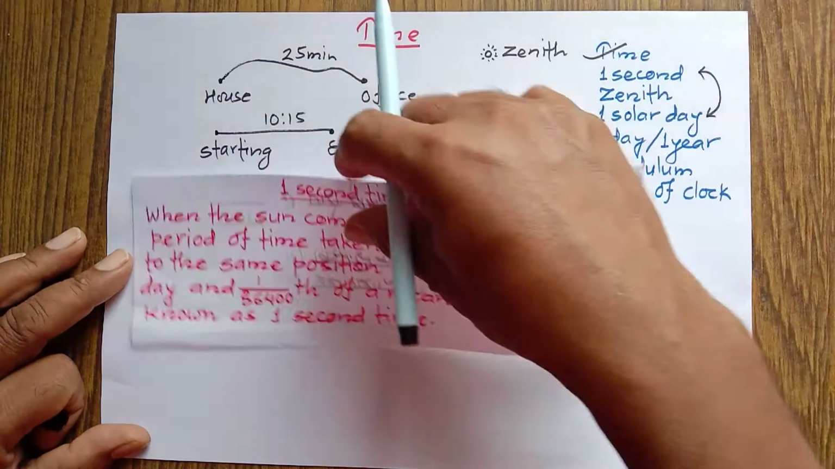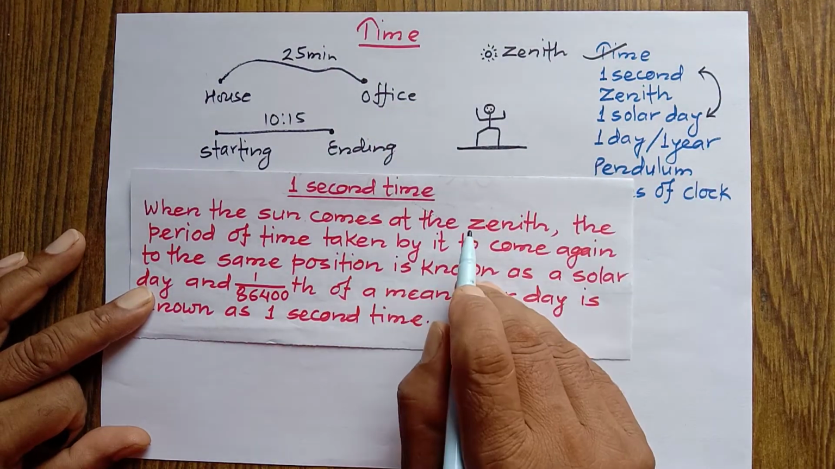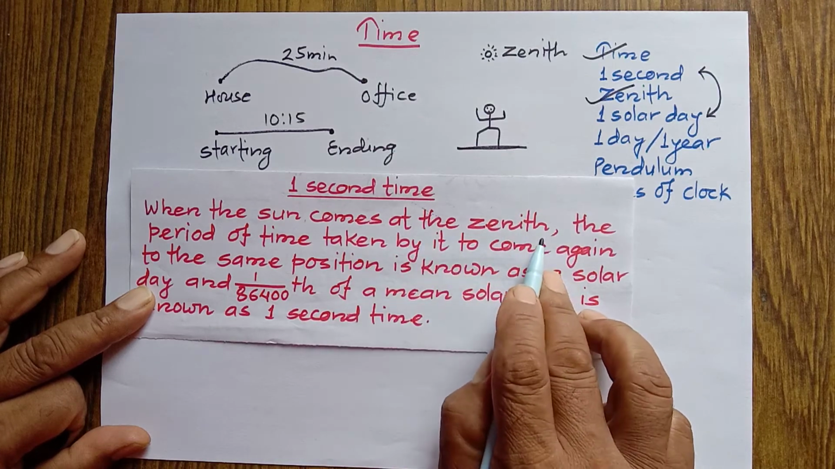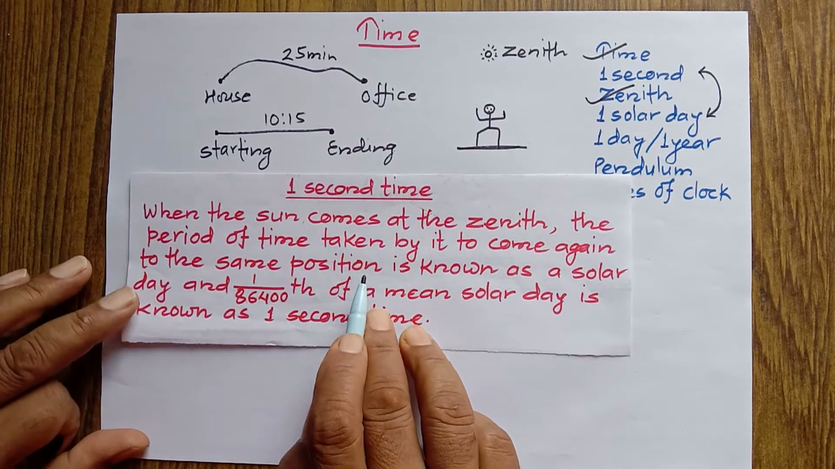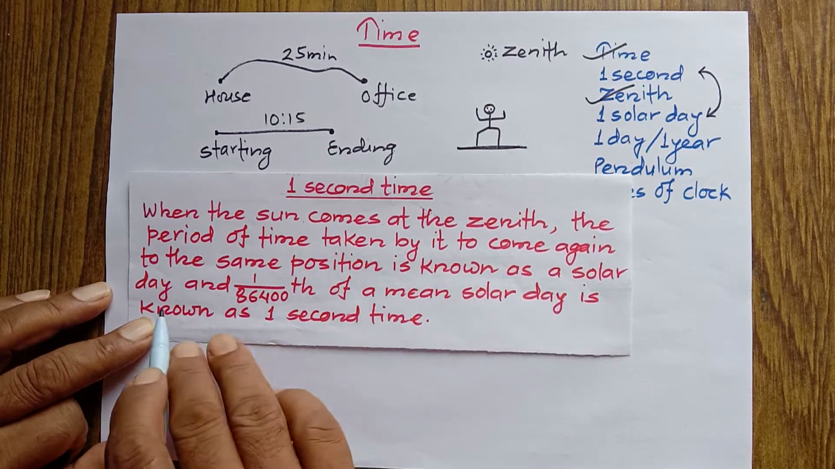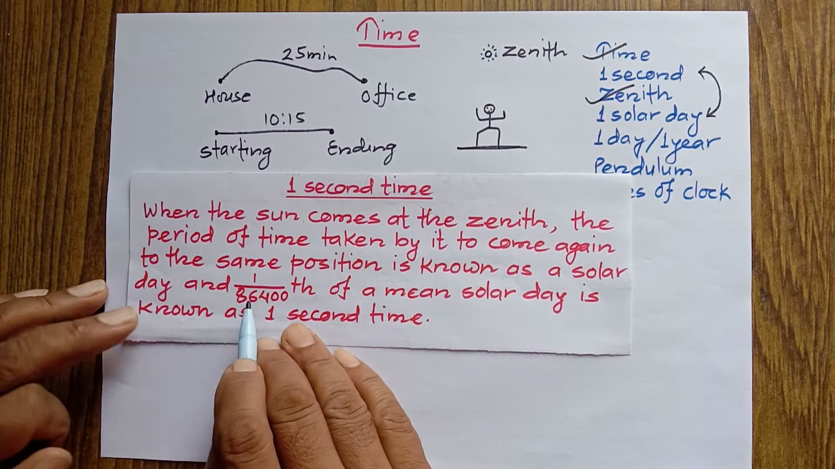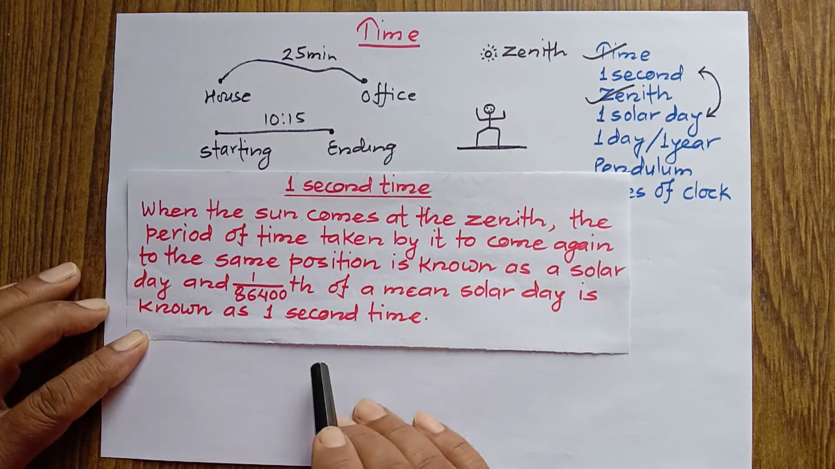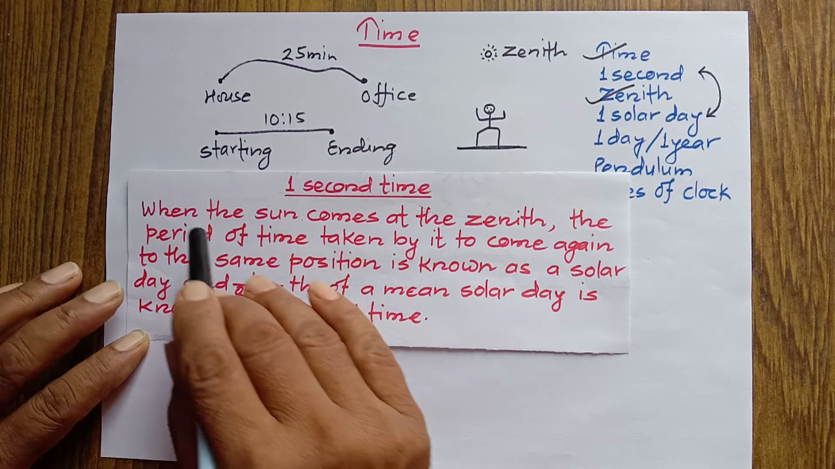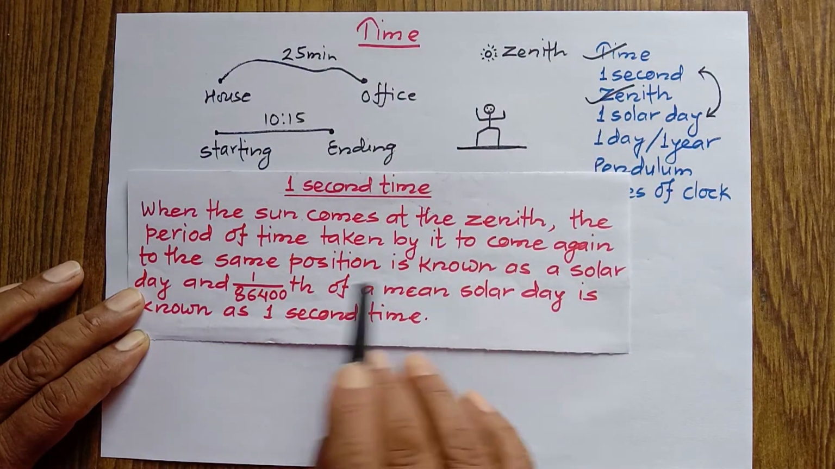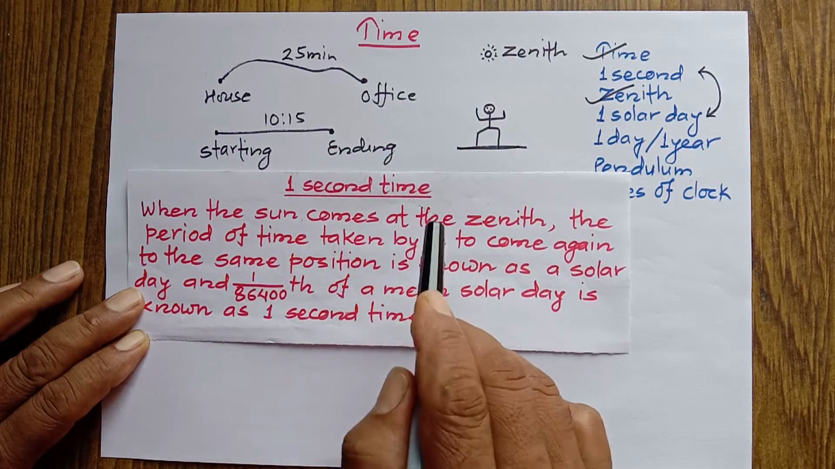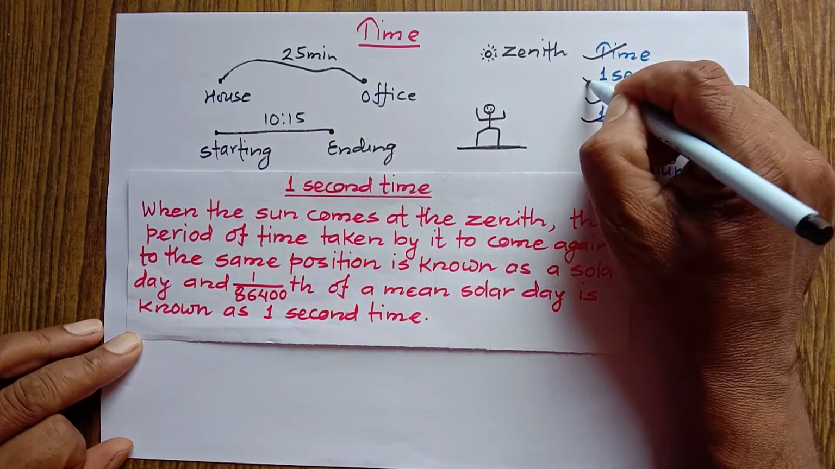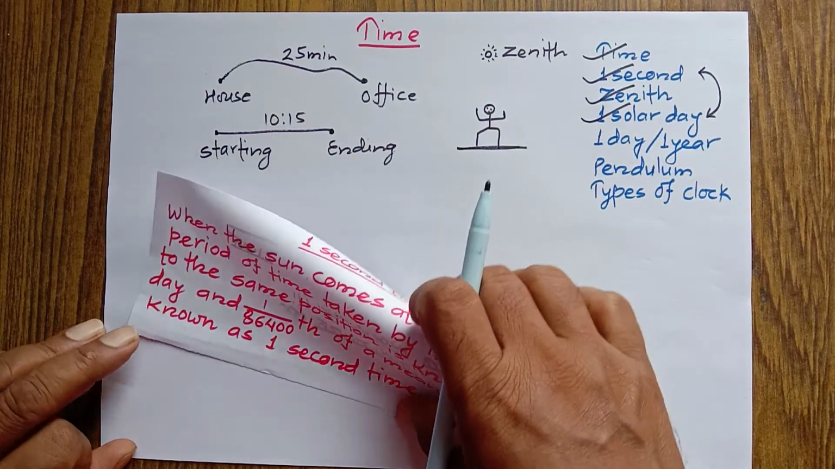Look at this. How do we define one solar day? I told you about zenith. When the sun comes at the zenith, the period of time taken by it to come again to the same position is known as one solar day. And 1 upon 86,400th part of a mean solar day is known as 1 second time. When this one solar day is divided into this many parts, then one part makes 1 second time. This way I told you about one solar day and 1 second time also.